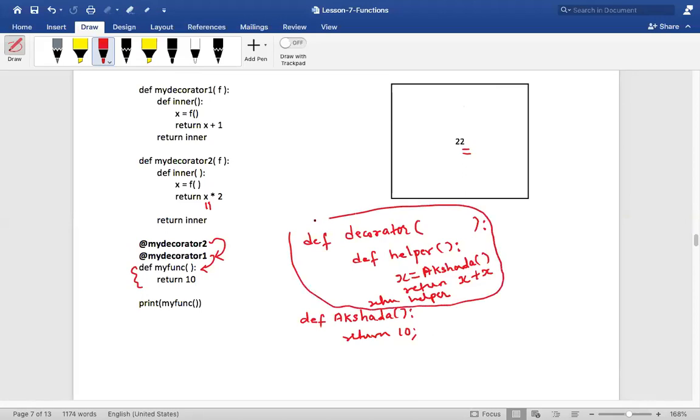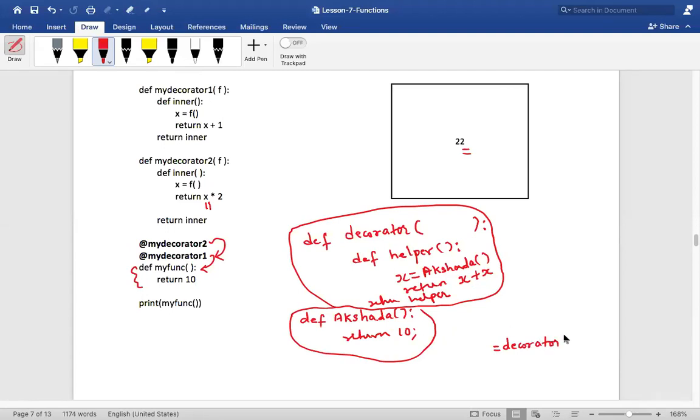Still here, is that okay? This is what your decorator is. Generally, your decorator should look like this, right? Decorator, and the decorator will have a helper, and finally the decorator should return the helper, correct? So this is the one who is actually getting decorated. Now if you want this Akshada to be decorated, what will you do? You will call the decorator function. You have to call him, only then he will do the decorating.